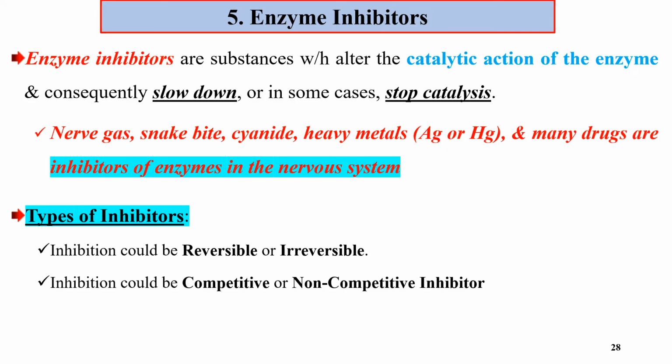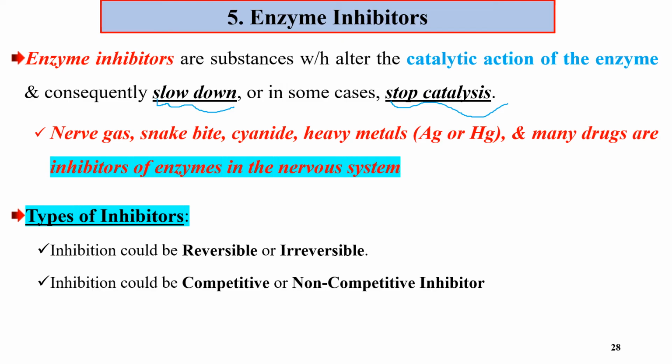And consequently, what will it do? It slows down the reaction of the enzymes, or it stops the catalysis of the enzymes. They have great impacts. Inhibitors slow down the reaction of the enzymes or stop catalysis of the enzymes.